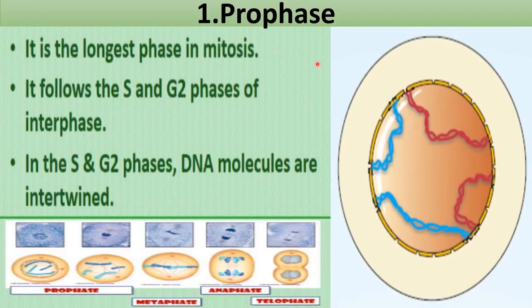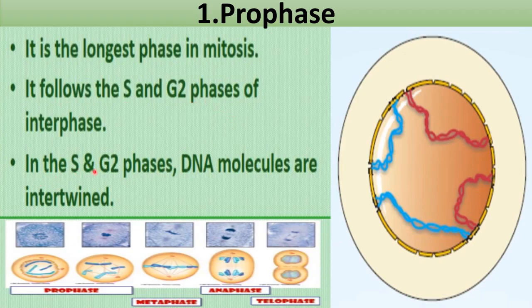So we will do prophase first. Prophase is the longest phase in mitosis. It follows the S and G2 phases of interphase. You have studied interphase and its subphases, G1, S and G2. So after the G2 phase, mitosis occurs and the division of the cell happens. G2 is the second growth phase, so we can say prophase follows the S and G2 phases of interphase.